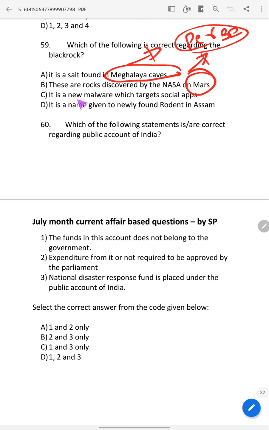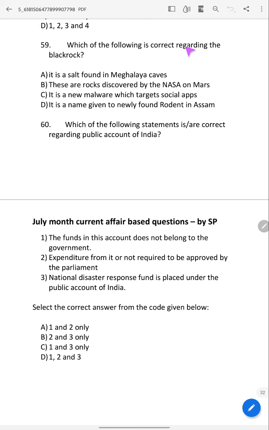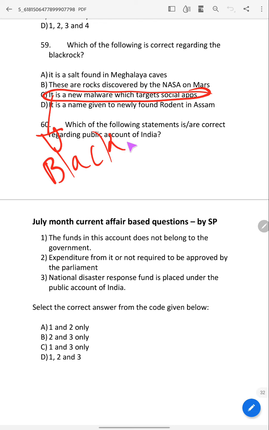And it is a new malware which targets social apps. It is a name given to a newly found rodent in Assam. So which can be the answer in the exam, right? Because these two are very much in news, we may get confused. But the answer is what? The answer is this, malware. Okay, it is a new malware that is called BlackRock.